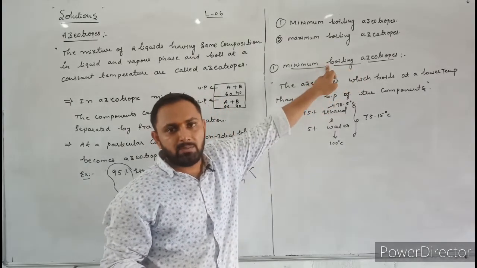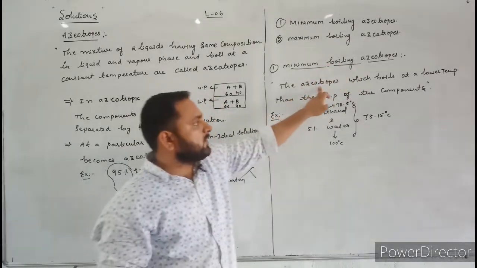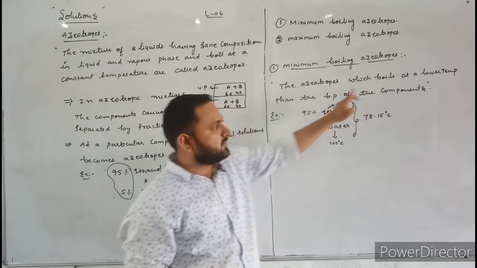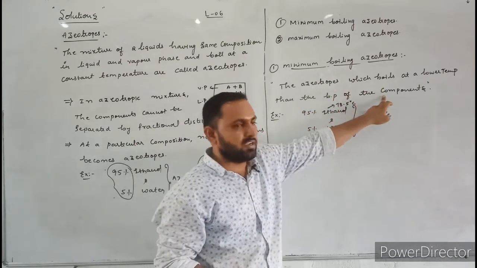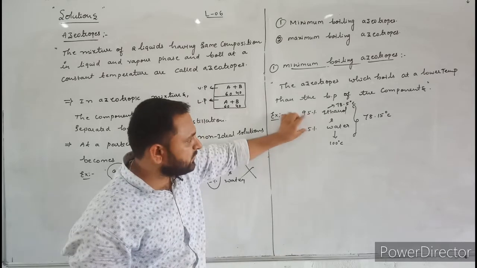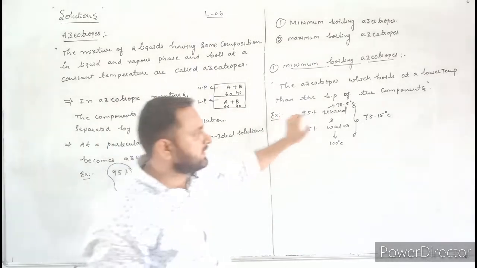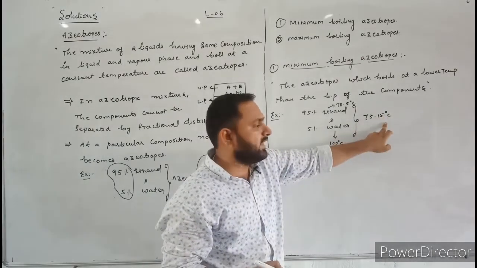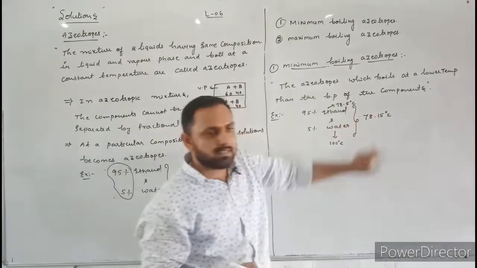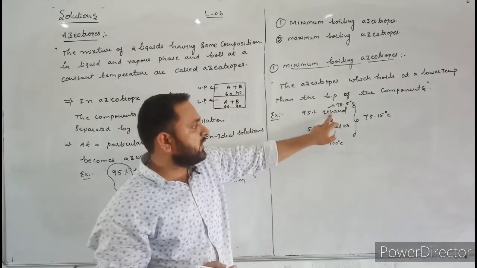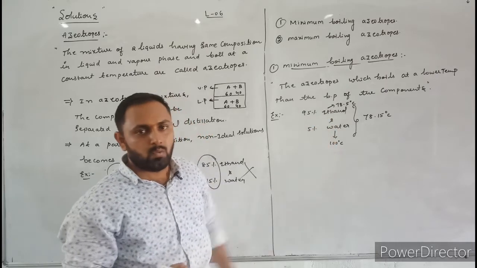What are minimum boiling azeotropes? The azeotropes which boil at a lower temperature than the boiling point of the components. That's why this mixture boils at a lower temperature. This mixture boils at 78.15 degrees Celsius, which is less than the boiling point of ethanol and the boiling point of water.